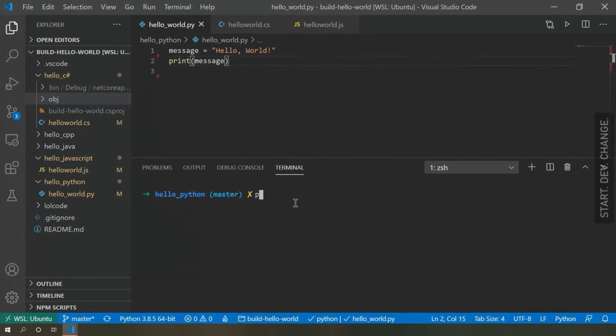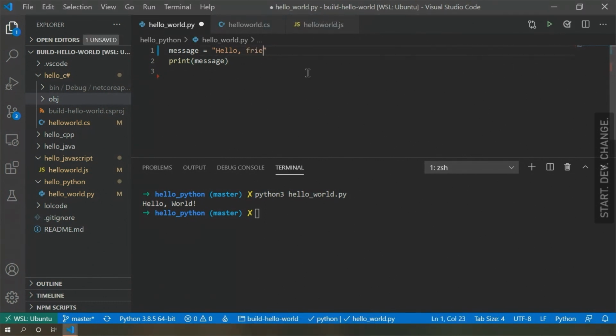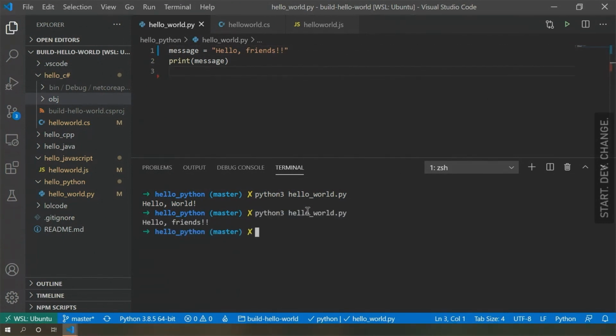So how do we run our Python code? That's also simple. I'm going to type python3 on the command line and then the name of the file that I want to run. If you're on Windows versus Linux, you might type just python versus python3, but we're typing python3 for today. So we can see we have run our code. It worked. We got our message, Hello World. And if we wanted to change the string, Hello friends, we can run it again. Bam. That's Hello World.